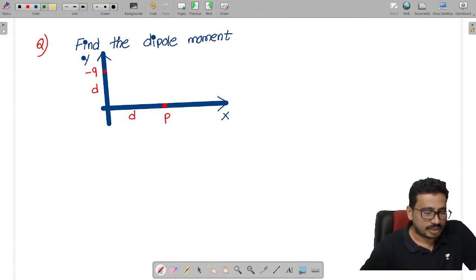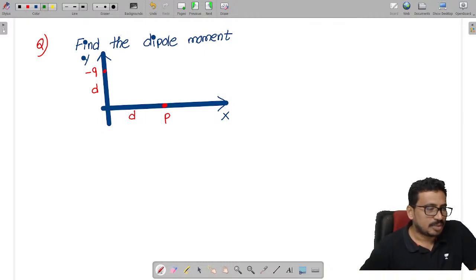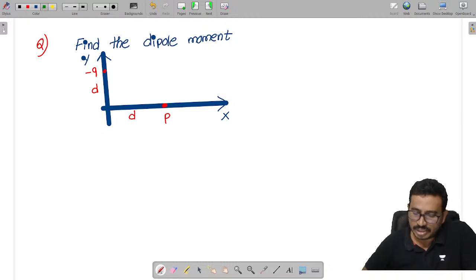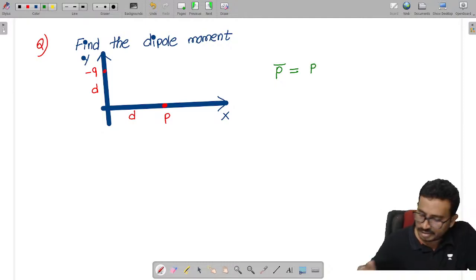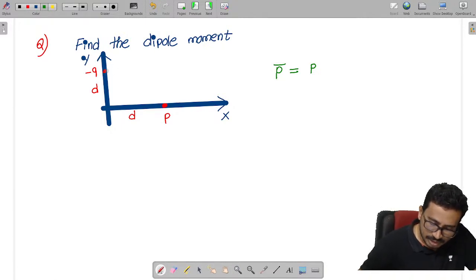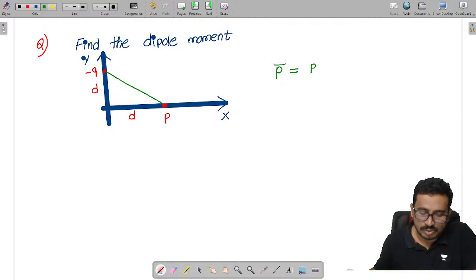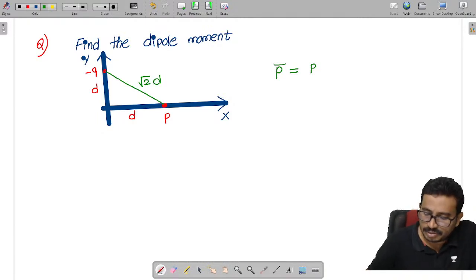The dipole moment p vector is the magnitude of the charge times the distance of separation. The distance between the two charges is root 2 into d.